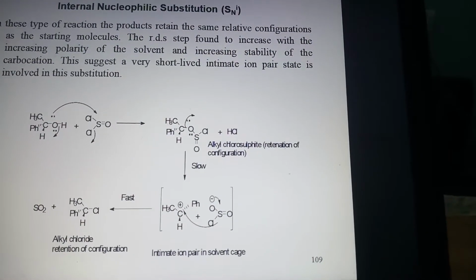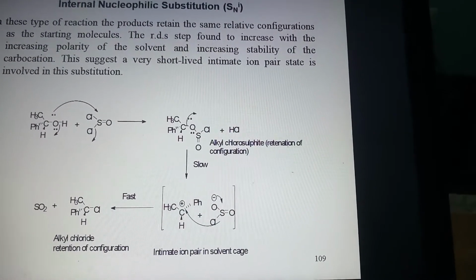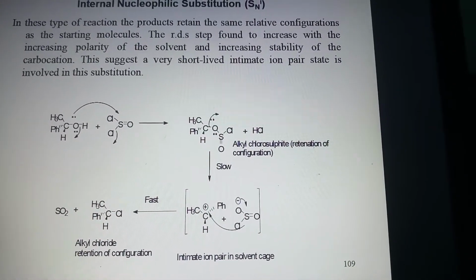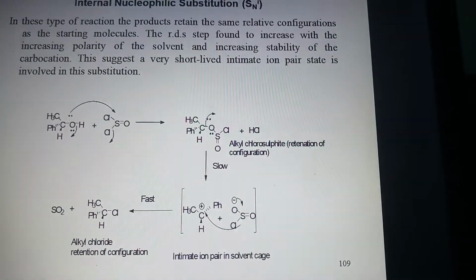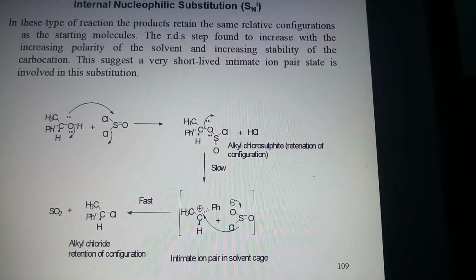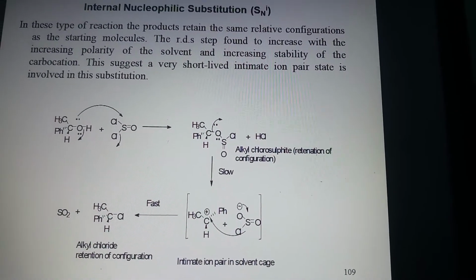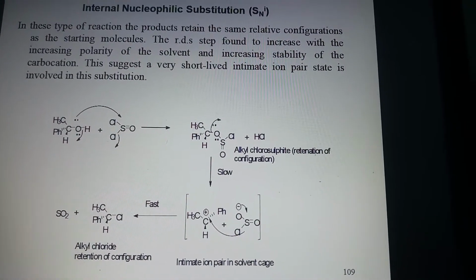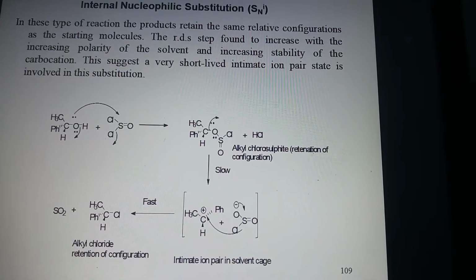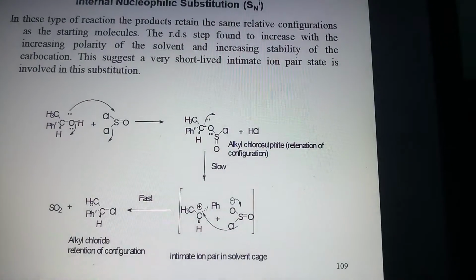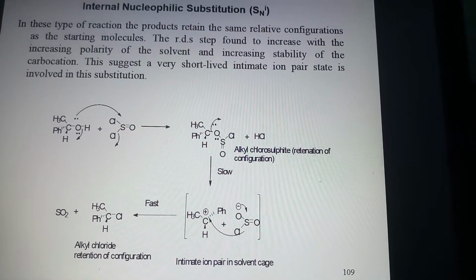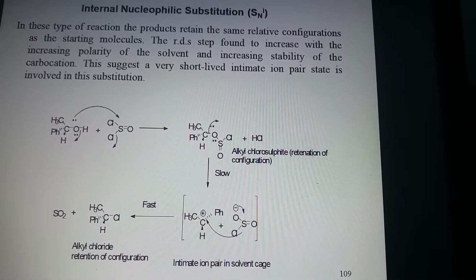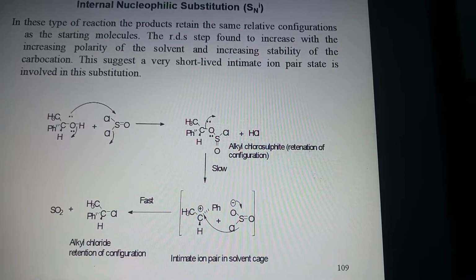But in case of normal SN1, we will get a mixture of products, that is racemized product, and in case of normal SN2, we will get an inverted product. Here in case of SNi, the rate determining step is found to increase with the increasing polarity of the solvent and increasing stability of the carbocation. This suggests a very short-lived intimate ion pair state is involved in this substitution.